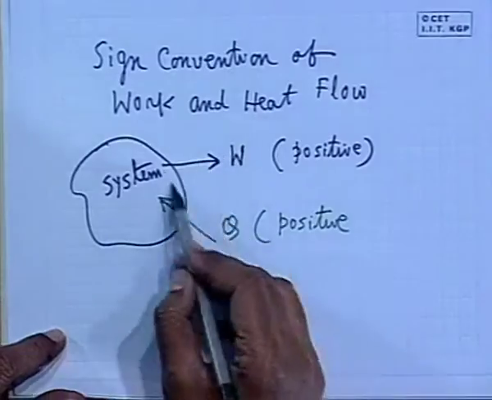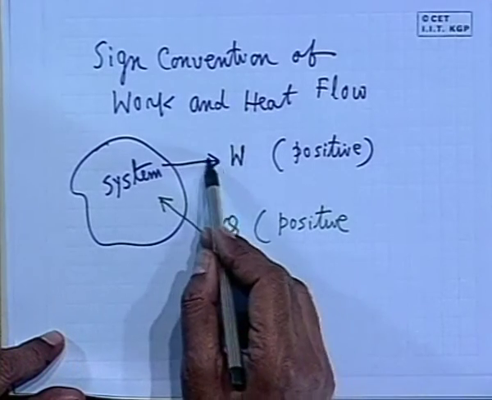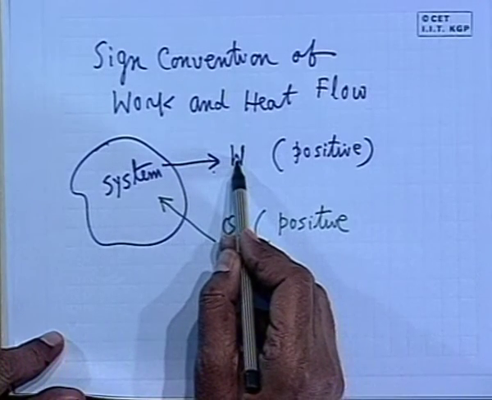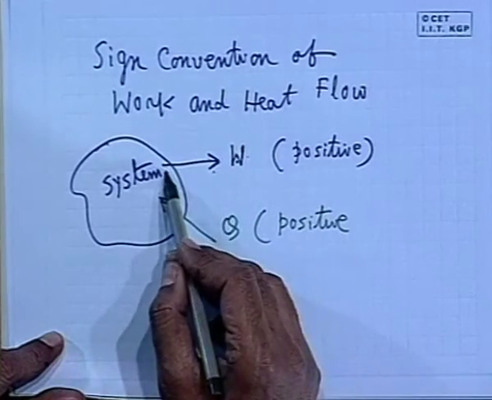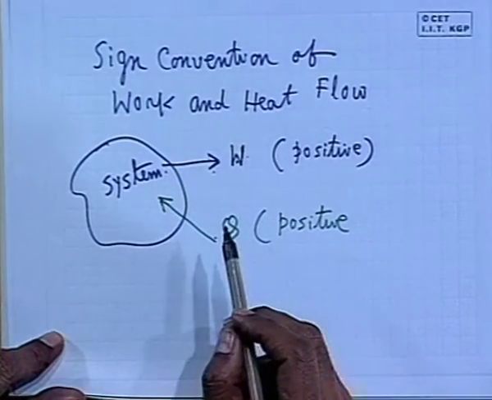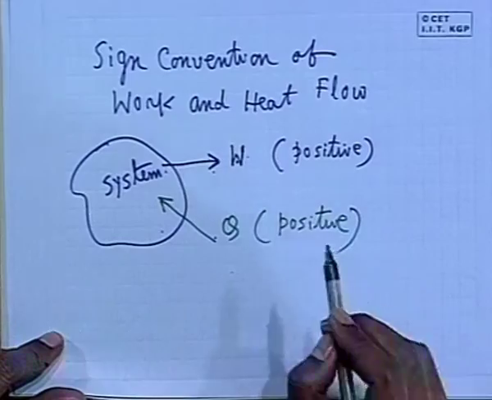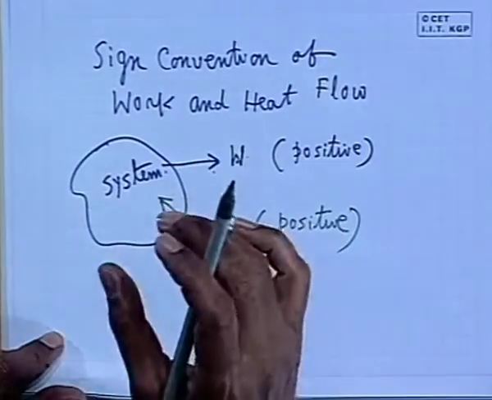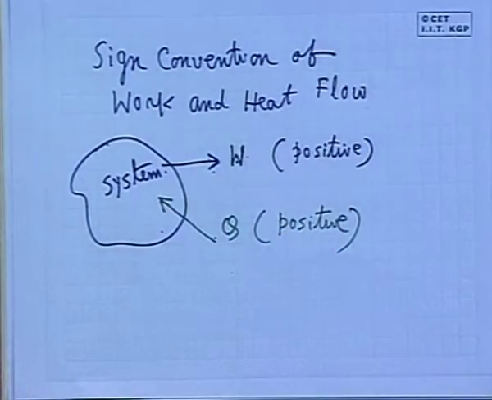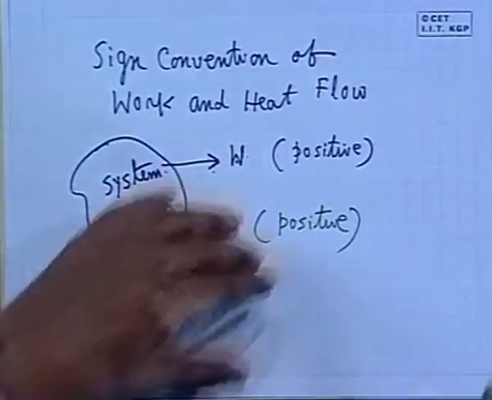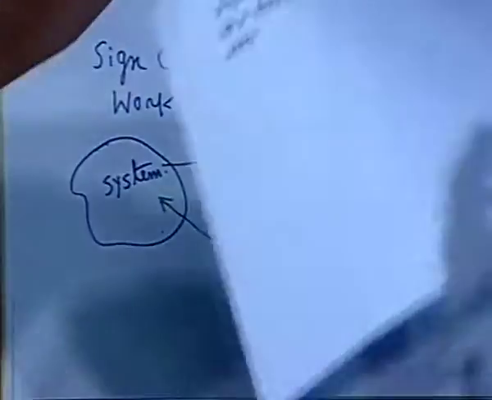So, better we follow this convention: work coming out of a system is positive, and the reverse is negative. Similarly, heat given into the system is positive, coming out is negative. So, with this sign convention and Joule's experiments in mind, now we can state the first law of thermodynamics in a formal form like this.